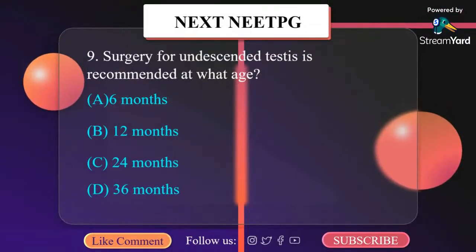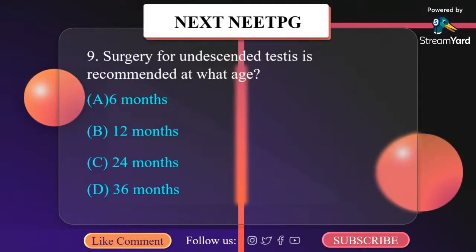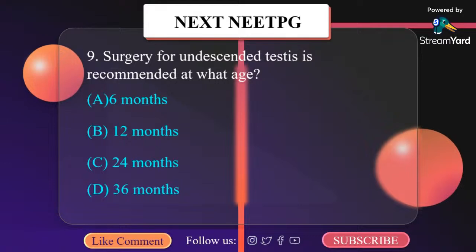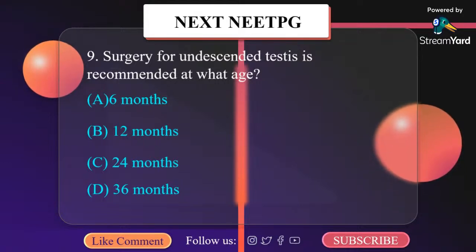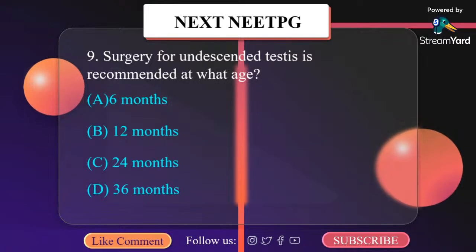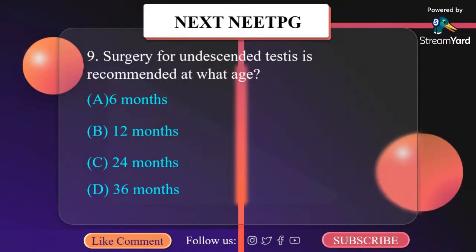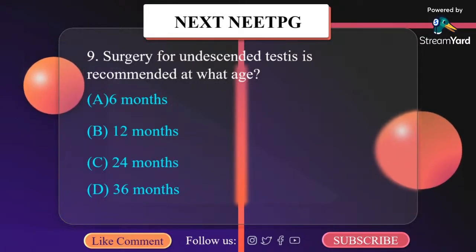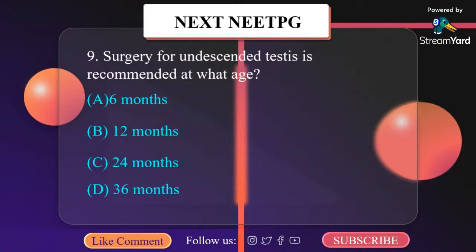Surgery for undescended testes is recommended at what age? A. 6 months, B. 12 months, C. 24 months, D. 36 months. It is 6 months. Optimum age for surgery in case of undescended testes is 6 months. The surgical procedure done is called orchidopexy. Earlier intervention should be considered in order to theoretically prevent the complication of cryptorchidism that may be manifested before 1 year of age.